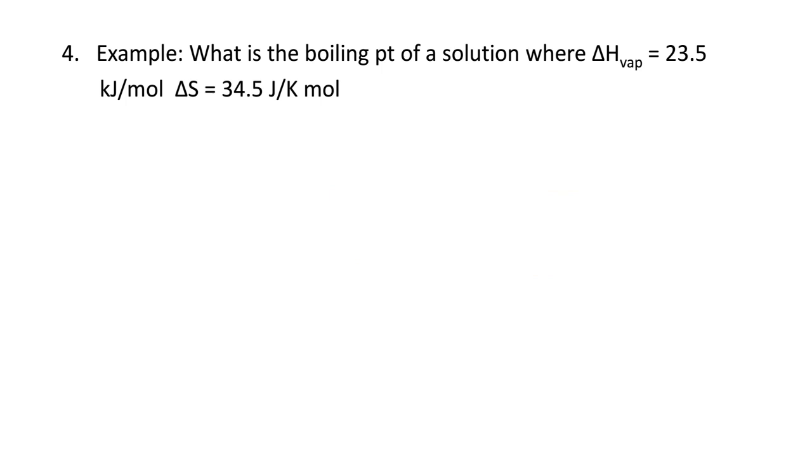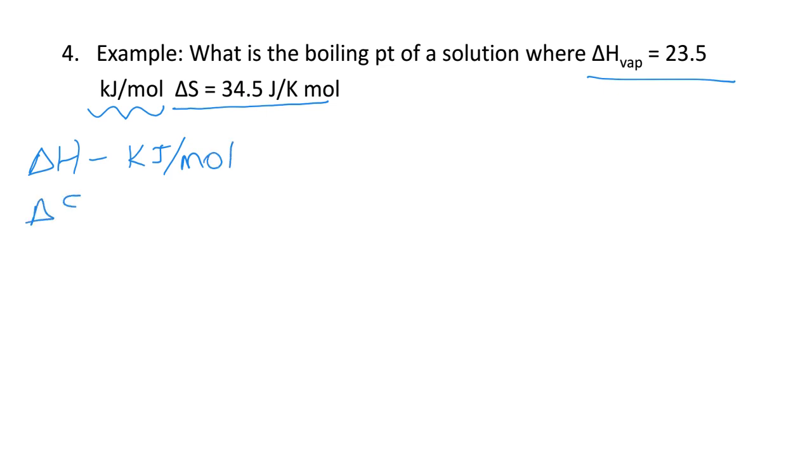Let's take a look at an example here where delta H is 23.5 kilojoules per mole. Delta S is 34 joules per mole Kelvin. Now, something that is important for you guys to notice about units. Always pay attention to units. Delta H in this problem is given to us in kilojoules per mole, and delta S is given to us in joules per mole Kelvin. Now we end up multiplying delta S in our equation. Delta G equals delta H minus T delta S.